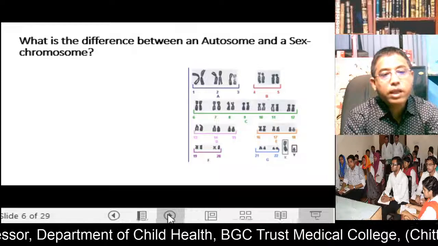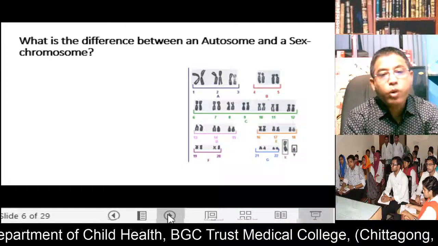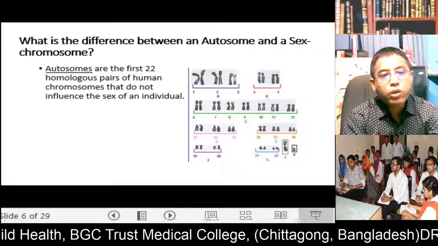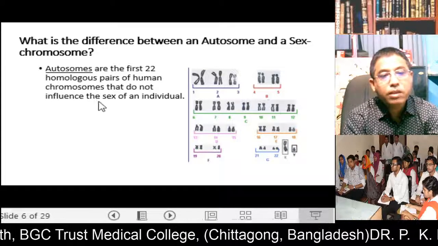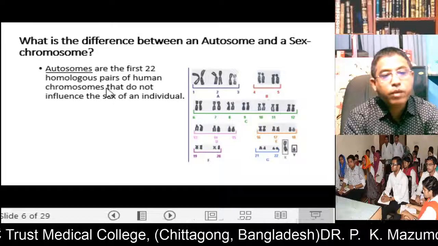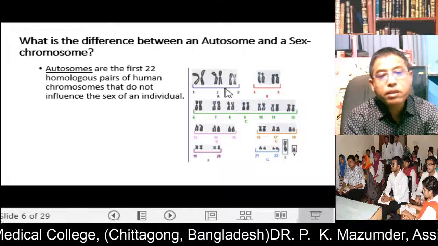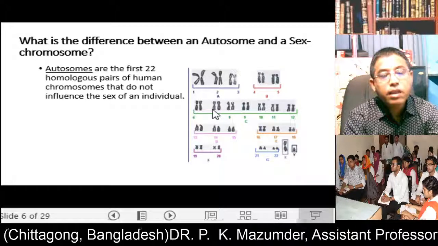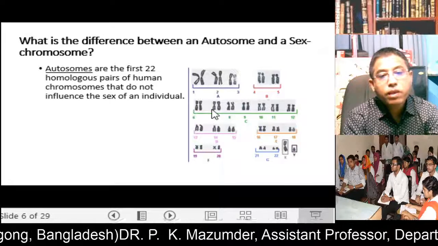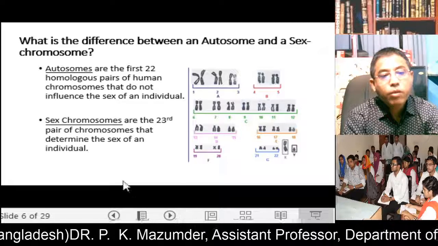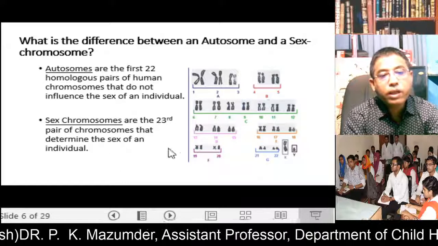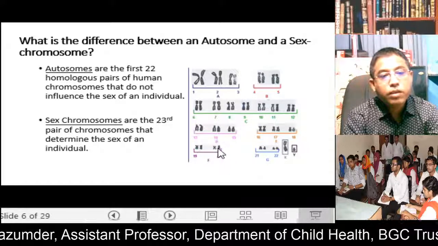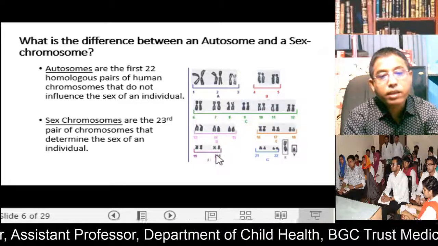Now, what is the difference between an autosome and a sex chromosome? Autosomes are the first 22 homologous pairs of human chromosomes. The first 22 pairs are autosomes. And what is the sex chromosome? The 23rd is the sex chromosome, either XX or XY.